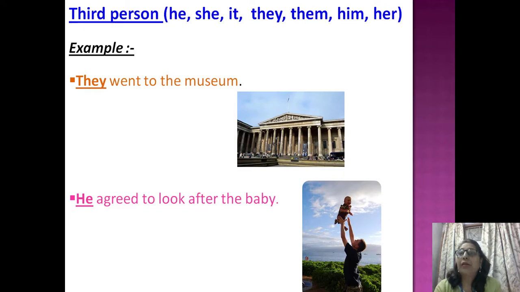Third person. Third persons are he, she, it, they, them, him, her. Third persons are the persons about whom we are talking. For example, they went to the museum. He agreed to look after the baby. Here they and he are third persons as we are talking about them.